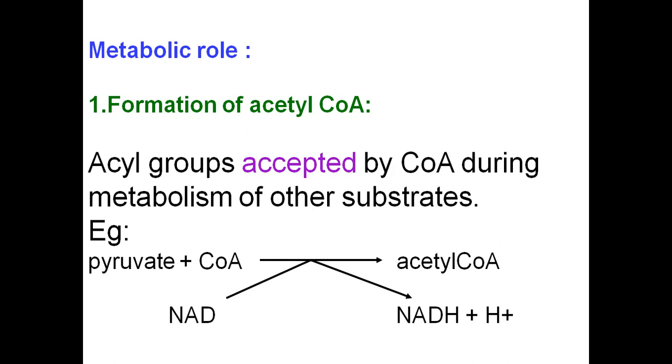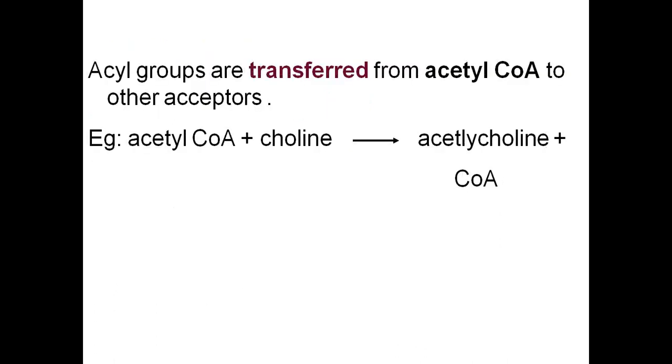So the formation of acetyl-CoA requires acyl groups accepted by the coenzyme A during metabolism of other substrates. So this coenzyme A, which comes from pantothenic acid, is required for the formation of acetyl-CoA. These acyl groups are transferred from acetyl-CoA to other acceptors also. Acetyl-CoA is the one which is transferring to other substrates. Like choline: choline becomes acetylcholine, and this acetylcholine acts as a neurotransmitter. So this is a very important compound which is formed in the body, and this requires coenzyme A.